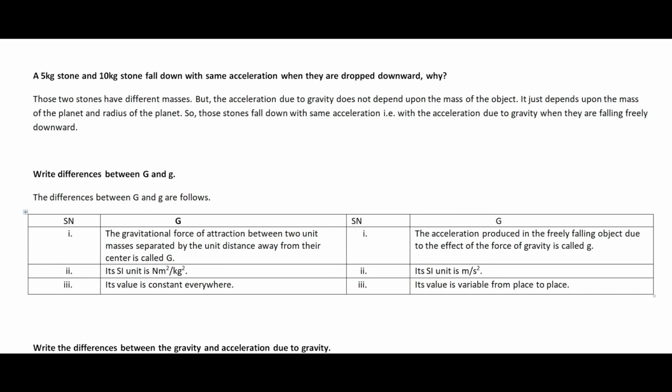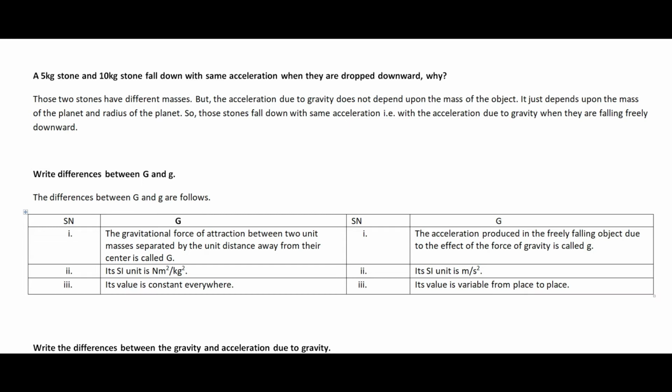If a 5 kg stone and a 10 kg stone are dropped from the same height, then they will reach the ground with the same speed and at the same time. What is the reason behind this? Why, when the 5 kg stone and the 10 kg stone are released from the same height, will they attain the same acceleration and reach the ground at the same time? What is the reason behind this?